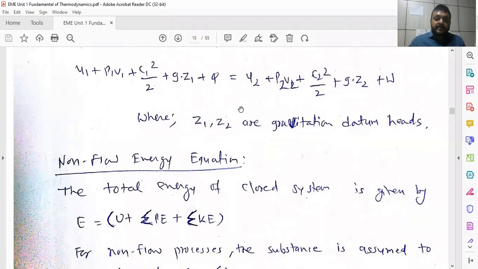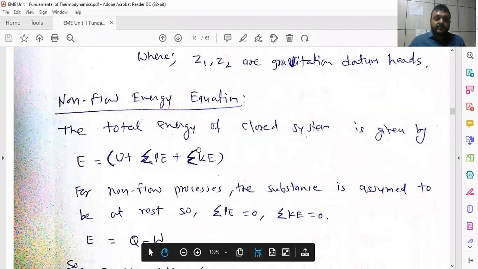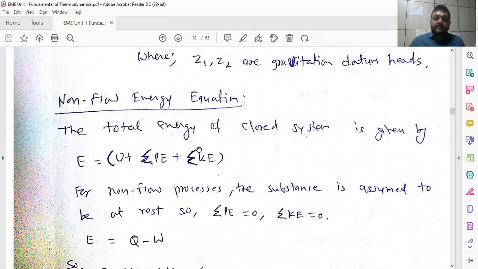So this is about the steady flow energy equation and non-flow energy equation. Now we have to see the non-flow energy equation, the total energy of the closed system. The steady flow energy equation is only possible in the open system, because mass transfer is possible. But in a closed system, no mass transfer takes place. And if no mass transfer takes place, there is no possibility of steady flow, because the same fluid is circulated inside the system, like bubbling or boiling of the water. The vibration of the water is continuously there. There is no steady flow. So for a closed system, the non-flow energy equation applies.